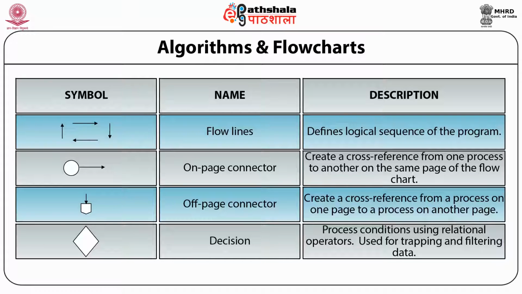If a process is available on one page and another process is available on another page, then this connector can be used to connect these two processes. The decision symbol is used to process the conditions using relational operators, for example, less than, greater than, equal, not equal. So this type of decision is described by using the decision symbol.